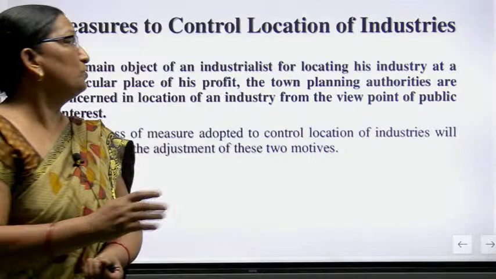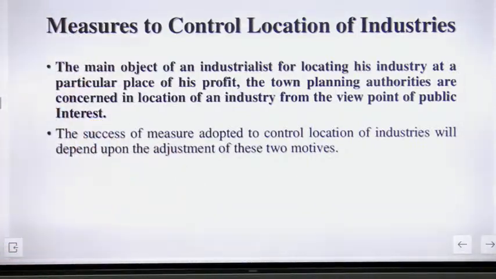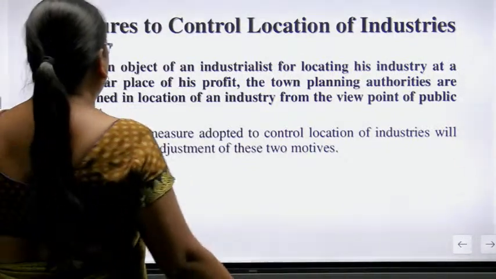Is that clear? The town planning authorities are concerned with the location of an industry from the viewpoint of public interest.